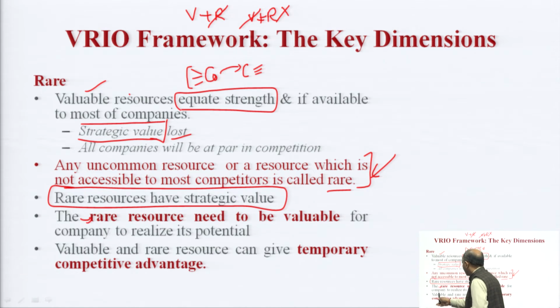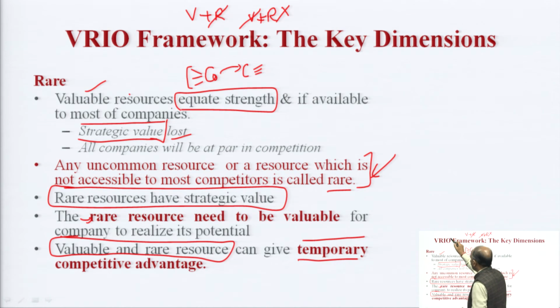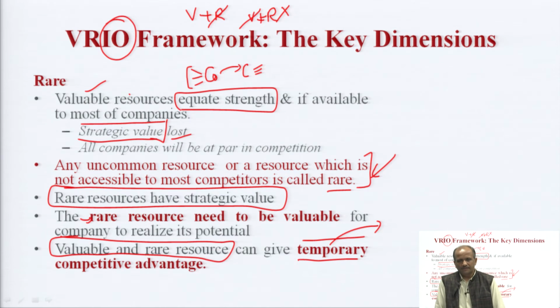So, valuable and rare resources can give temporary competitive advantage. Why temporary? Because there are still two more things to check. If they are there, then only we can change the status of competitive advantage. Now, let me share with you the example wherein, as I said, a company has got something rare, but it was not valuable for the company.